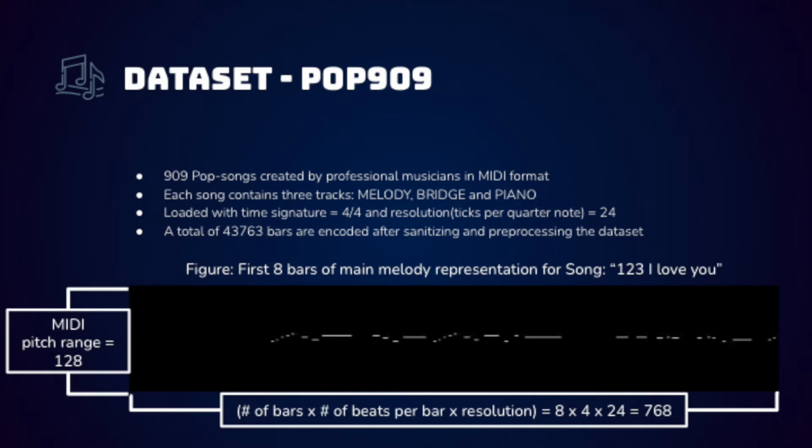We are using the Pop 909 dataset as the real input data for model training. It contains 909 pop songs created by professional musicians in MIDI format. For our model, we are only using the main melody track as input since we are focusing on melody generation. All the files are loaded with a time signature of 4/4 and a resolution of 24. After sanitizing, we are able to extract over 40,000 bars from the dataset.